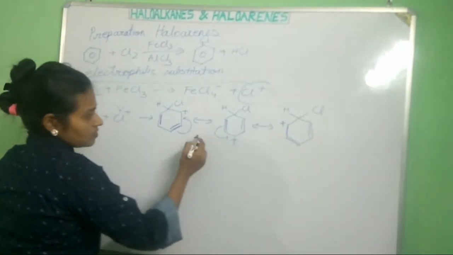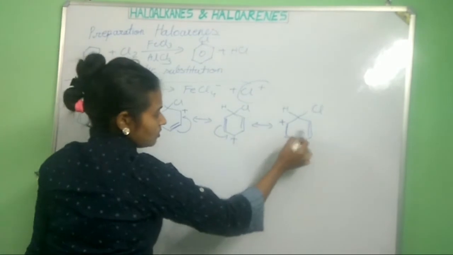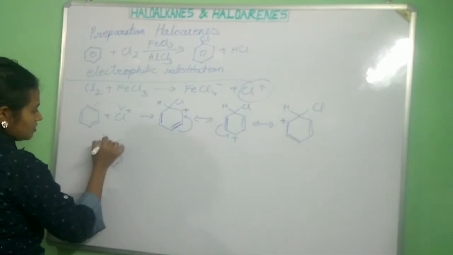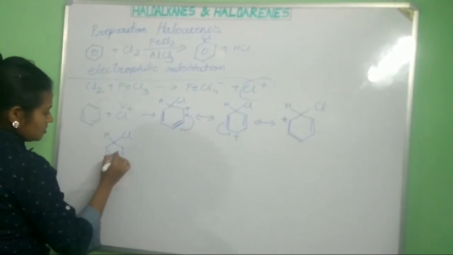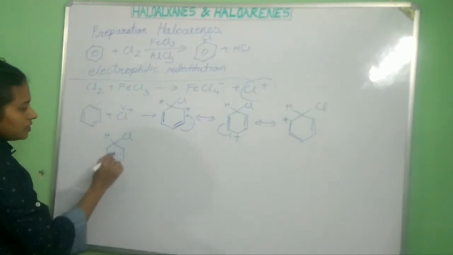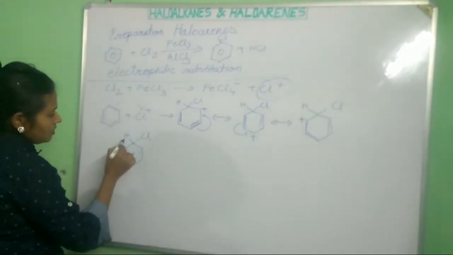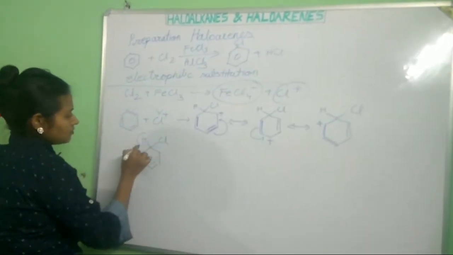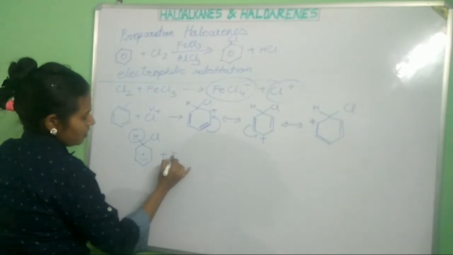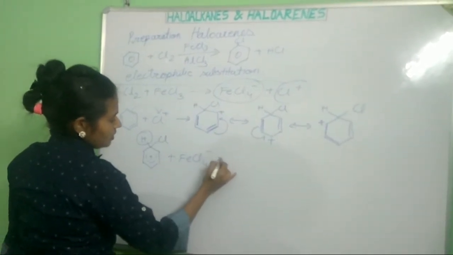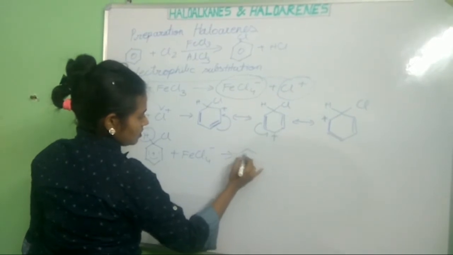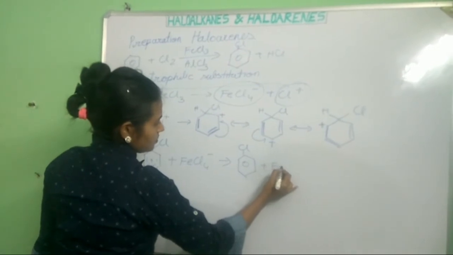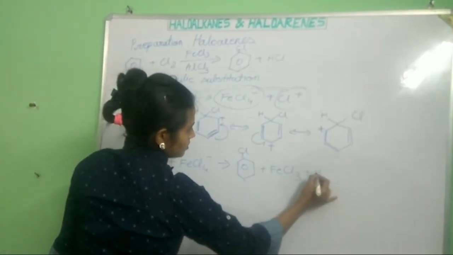So the positive charge is revolving over the whole aromatic ring. So we can also write it that way. Now what will happen? There will be removal of a proton by FeCl4 minus. FeCl4 minus will take out the proton from here, and there will be formation of chlorobenzene plus FeCl3 plus HCl.